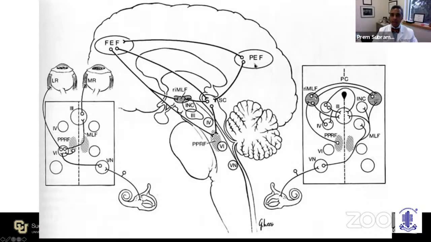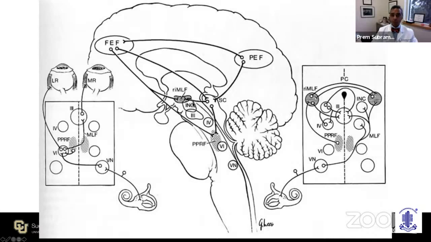So this is why damage in some of these areas can lead to overaction of the extraocular muscles, hypermetria. So that's your big clue often, when the patient's eyes are moving too much, that suggests a supranuclear disorder, whereas nuclear or infranuclear disorders result in decreased movements of the eyes. Just a general rule that is helpful.